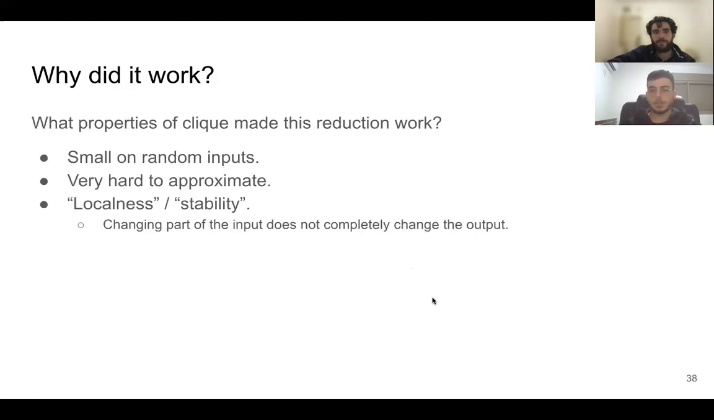Now, why did this reduction work? Which properties of clique did we use? First of all, that it's small on random inputs. It is approximately 2 log n on a random input. This, with a property of localness or stability, means that fixing a small subset of the input was enough to not change the output too much. And because it's very hard to approximate, this relatively large change of n to the power of 1 minus epsilon was enough to show a random self-reduction. It was still NP-hard.